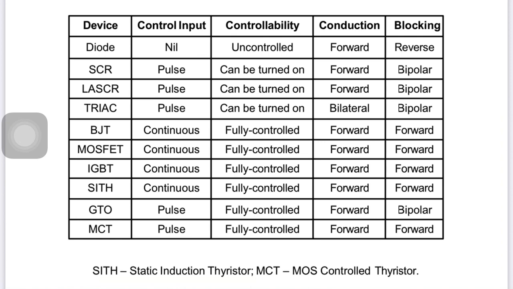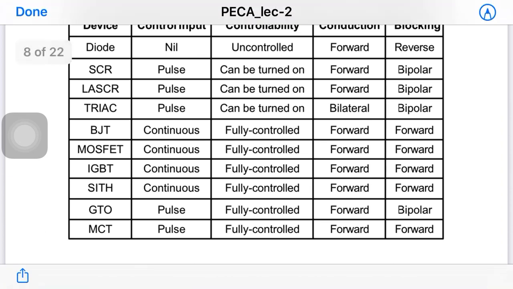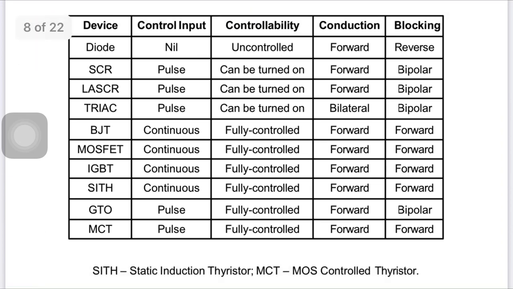Now controllability can be turn on, suppose a 50 hertz cycle, suppose a 150 hertz cycle, we choose half cycle, 25 hertz for turn on, 25 hertz for turn off. We can also do 10% of the full cycle to turn on and turn off, that can be done by SCR.